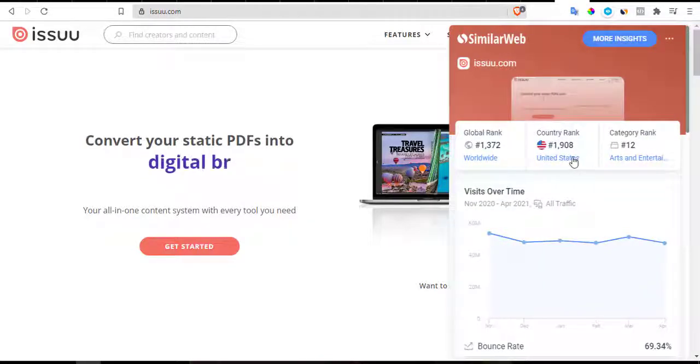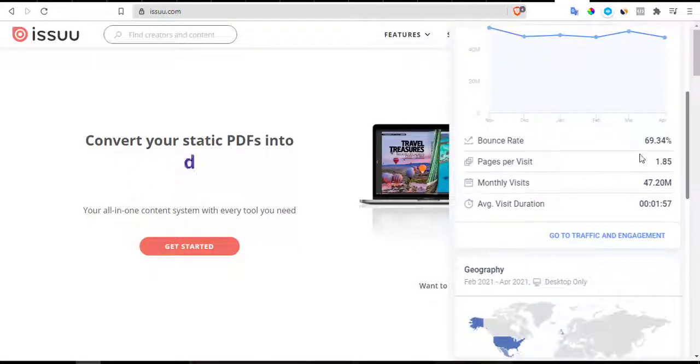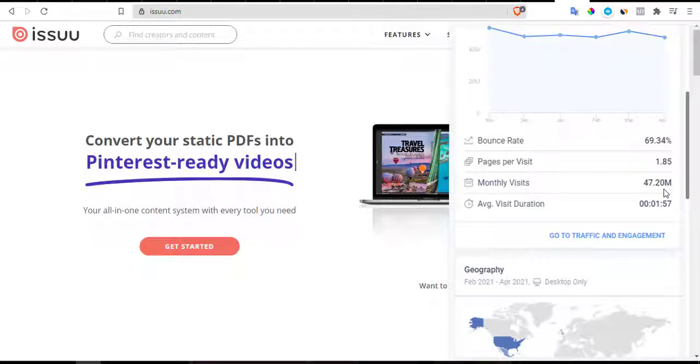On Similarweb.com, as you can see, they are ranking 1,908 in the United States, and you can see bounce rate, pages per visit, monthly visits. Then you can see 47 million visits every month to this website. You get it now. So there are lots and lots.